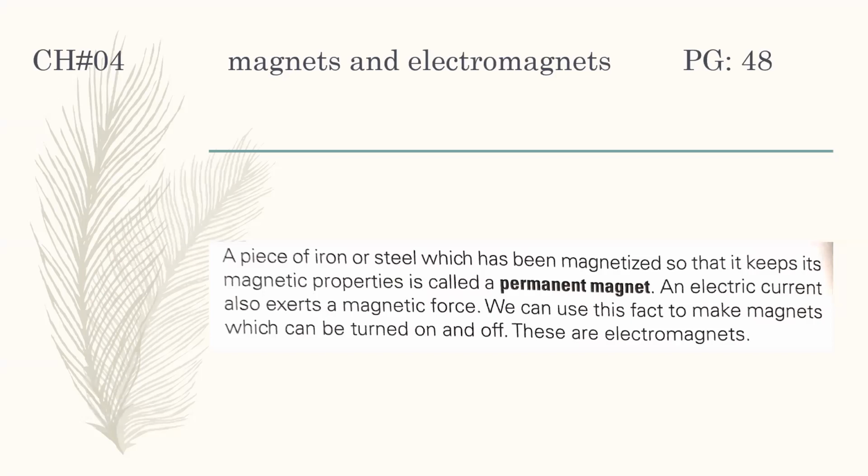If you pass an electric current through a magnetic material, then it behaves like a magnet. These are so-called electromagnets, because electricity is passing through a material, and after passing the electricity, that material will behave like a magnet. So we can say that electromagnetic properties will be experienced there.